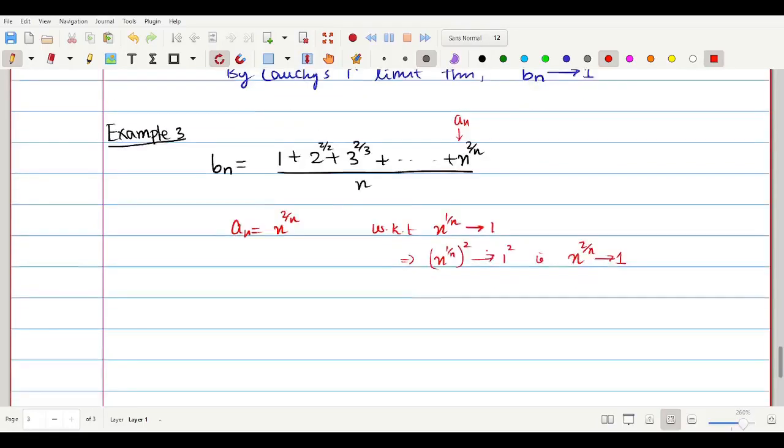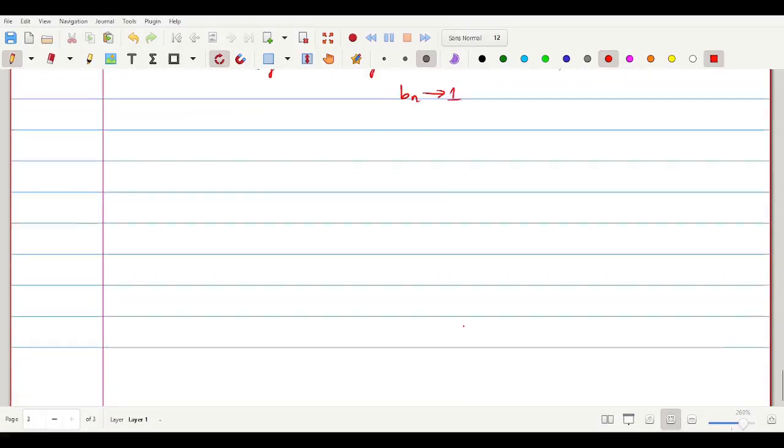ஓகே, ஸோ அவ்வளோதான். By Cauchy's first limit theorem, hence by Cauchy's first limit theorem, we have that Bn converges to 1. அவ்வளோதான். ஓகே, ஸோ for example 4 என்னது அப்படின்னா, we are having this sequence. என்னது, Bn which is equal to 1 plus 1 by 3 plus 1 by 5 plus ... plus 1 divided by 2n minus 1, divided by n.